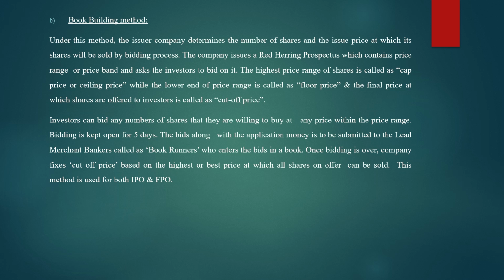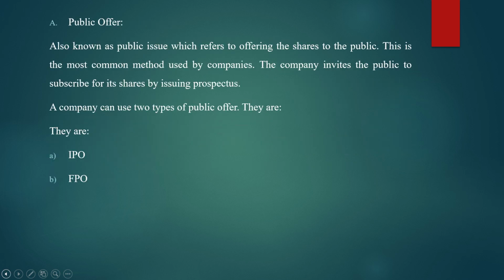So both this fixed price issue method as well as the book building method are used for issuing shares for initial public offer as well as for further public offer. Fine. So this is relating to your book building method. So what we studied? We studied the first type of issue of share method. In that we studied the first type, public offer. In public offer, there are mainly two types, IPO and FPO.